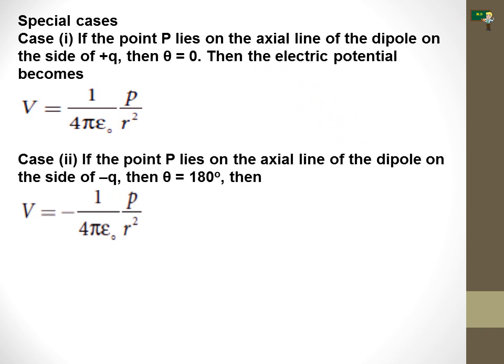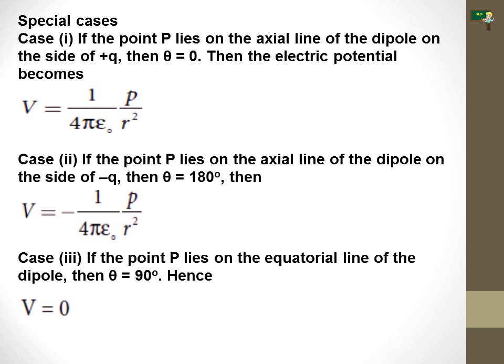In case 2, if the point lies on the axial line of the dipole on the side of minus q, then theta is equal to 180 degree. As you know, cos 180 degree is minus 1, so we have to put a minus here. V is equal to minus 1 by 4 pi epsilon 0 p by r square.